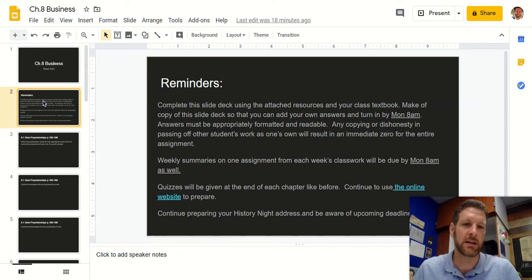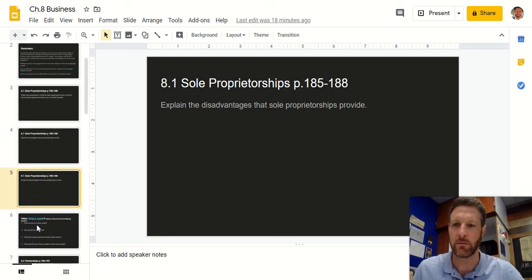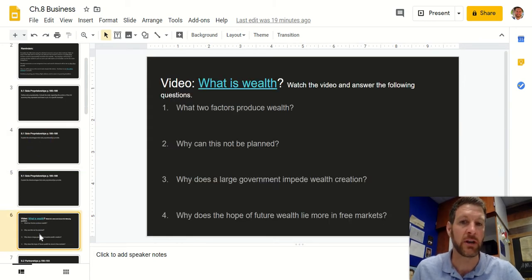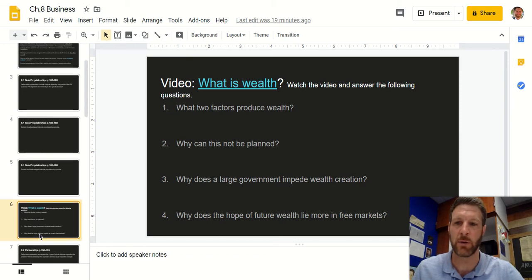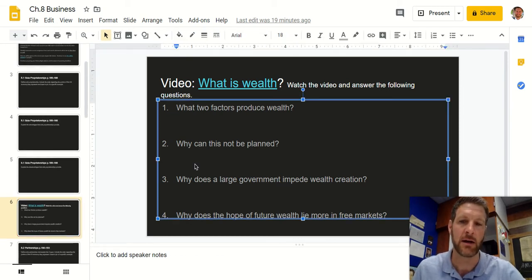What it says there is that your week's work is going to come in the form of a Google Slides deck. In this slide deck are all of the different assignments that we would normally do in class. So here's 8.1. It gives you the page numbers and gives you questions to answer. I think there are 3 slides for 8.1. Then there's an assignment where you have a video to watch and answer these 4 questions. To answer them, you just click right into the slide deck and put your answers.